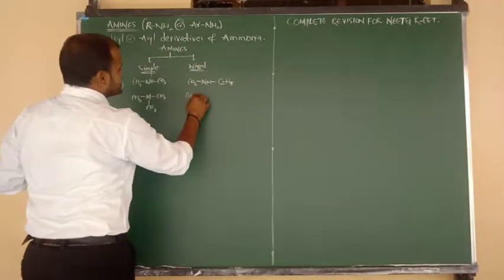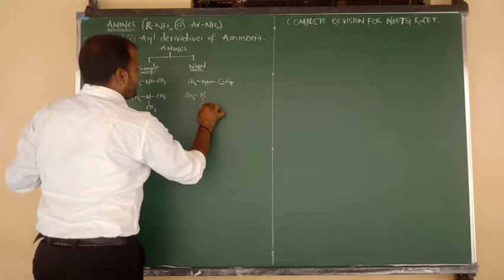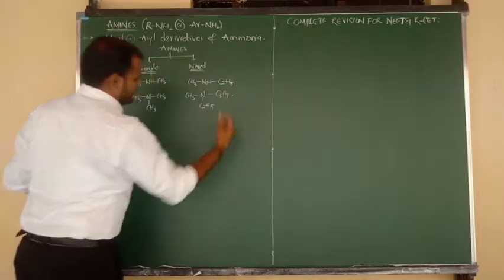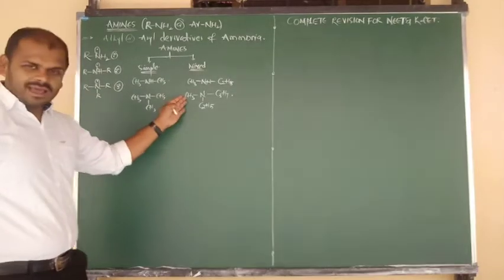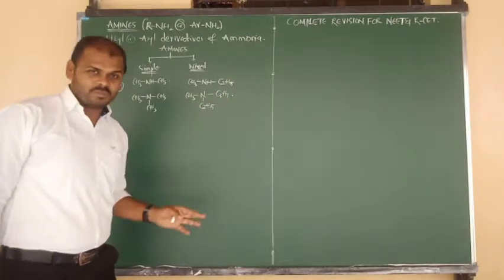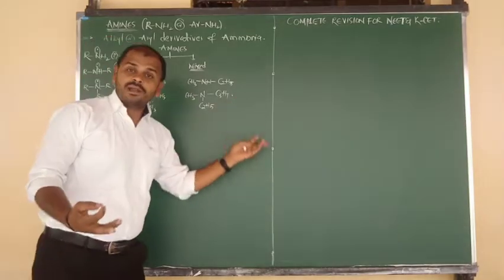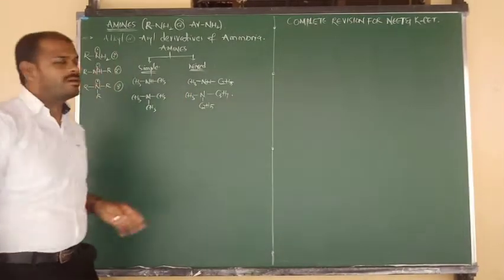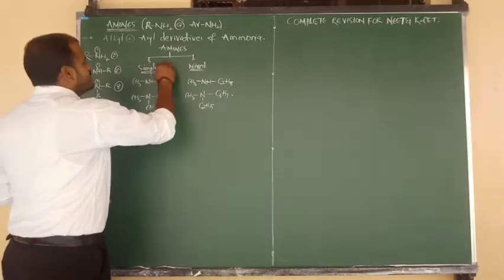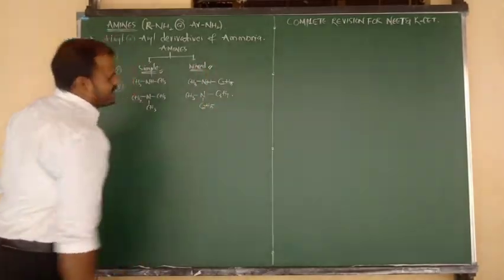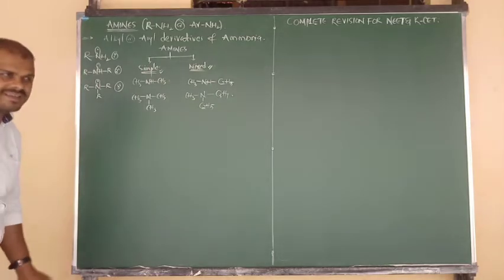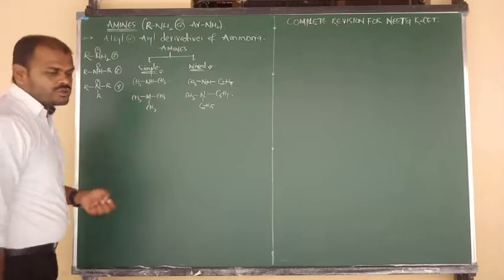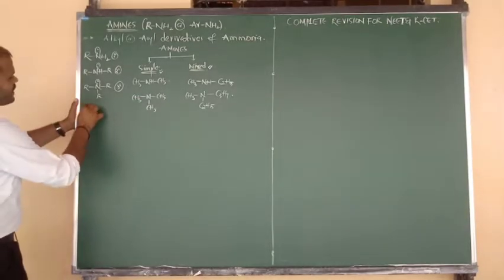Let me consider another example. CH3 bonded to N, N below plane C2H5 and N right plane C3H7. One side methyl, this is ethyl and this is propyl. Nitrogen connected to all three groups are different, but यहाँ पर all three groups are same. यहाँ पर all three groups are different. So these are the examples of what beta? Simple amines and mixed amines. समझ गए? Yeah. After completion of this classification, I am going to enter into the structure of amines.